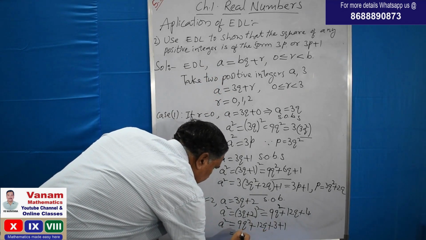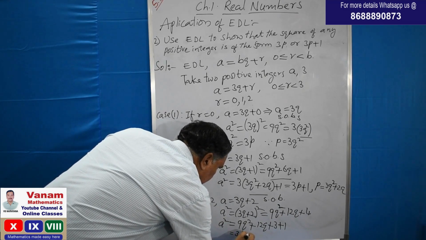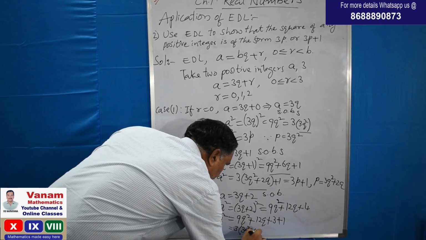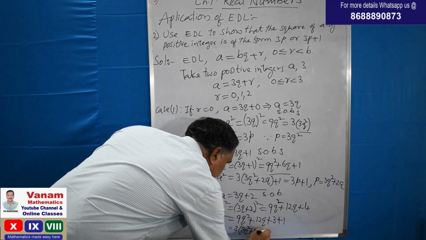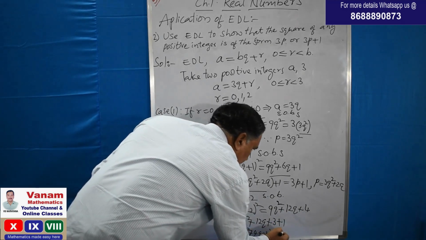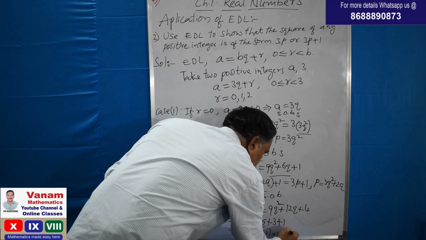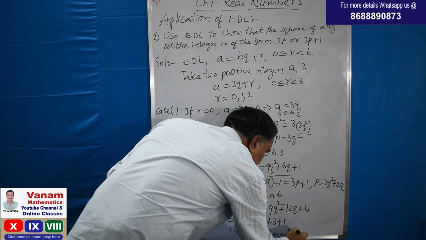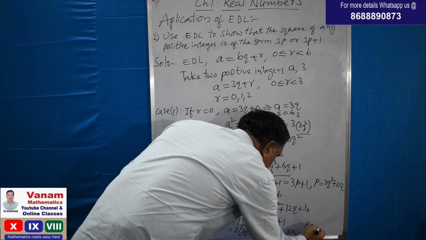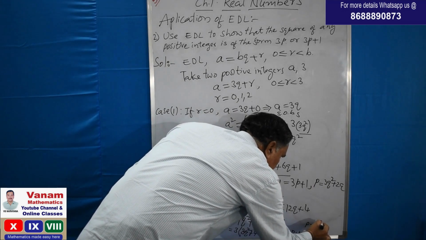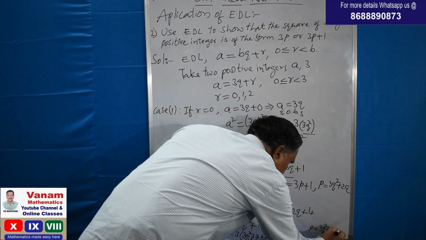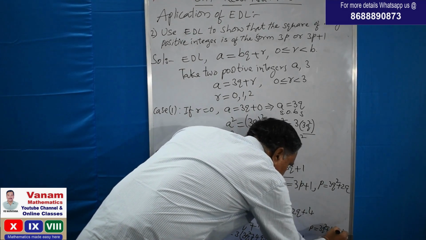Taking 3 common in the first 3 terms: 3 into 3q square plus 4q plus 1, plus 1, this as it is. Again, this we can write as 3p plus 1, where p is equal to 3q square plus 4q plus 1.